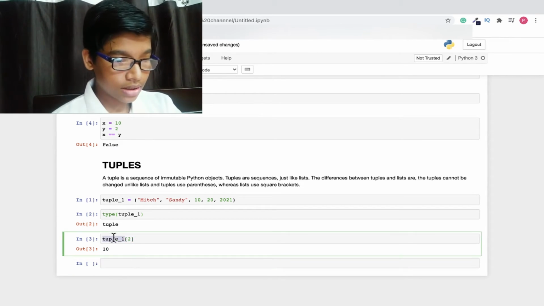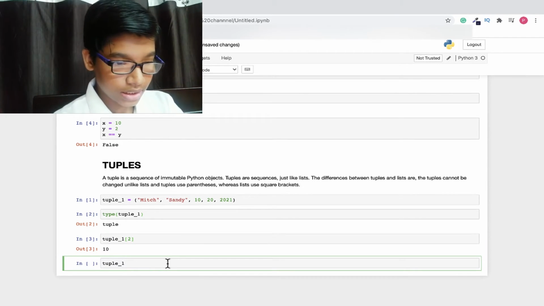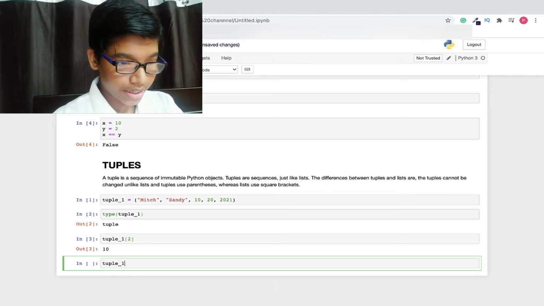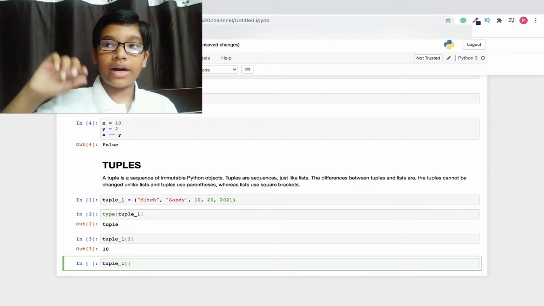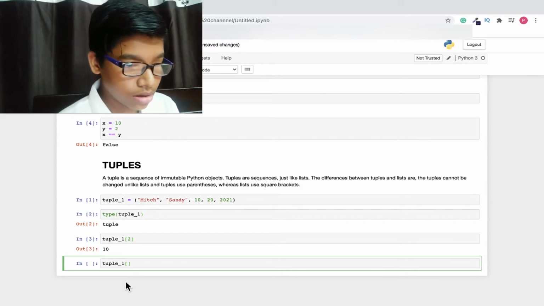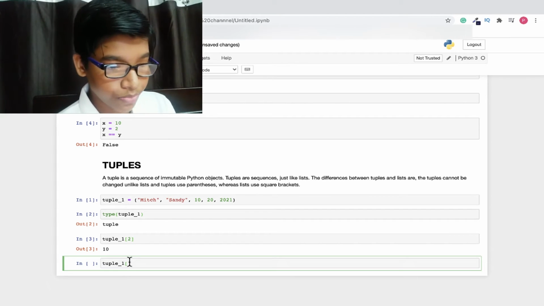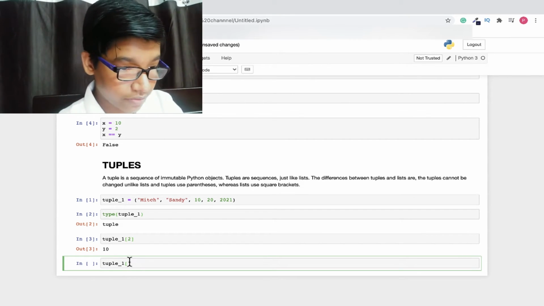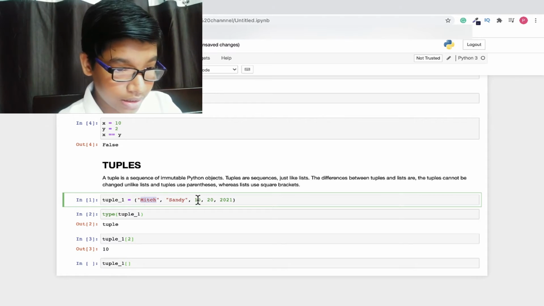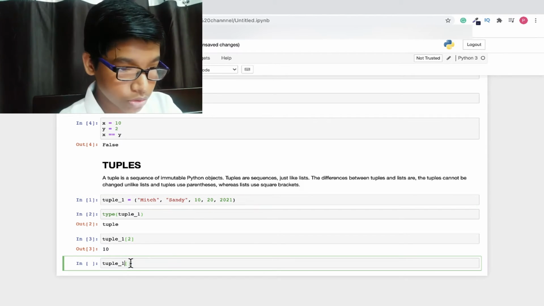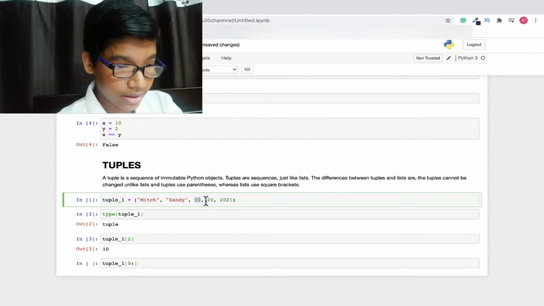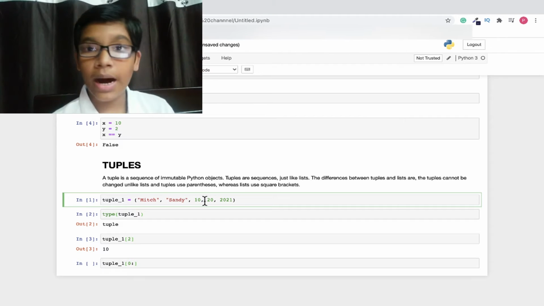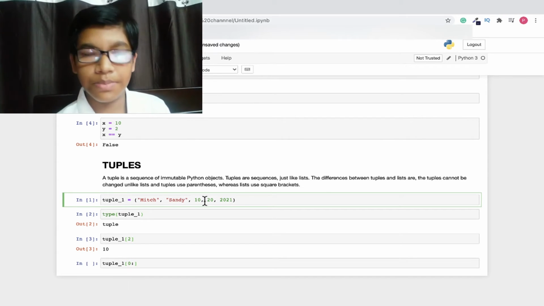Now let's do slicing. I'm going to copy this and paste it here. As we already know, we count up to and excluding a particular index. Let's take from Mitch till 10. Mitch has the index of 0, then we write a colon, and for 10 we count up to and excluding the number.